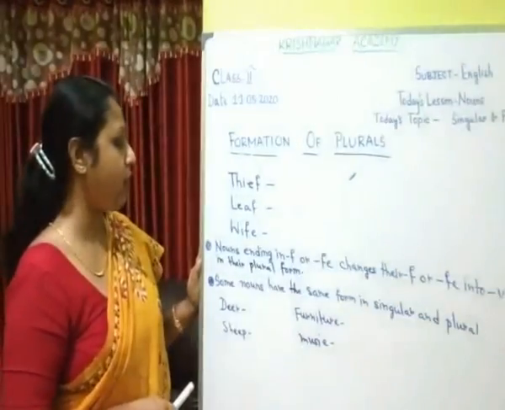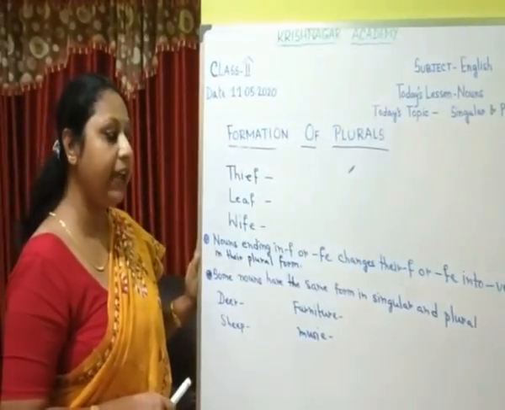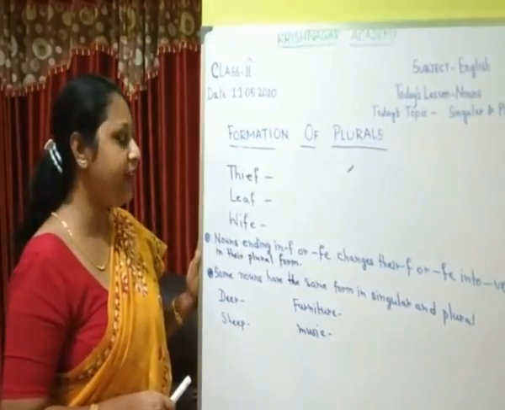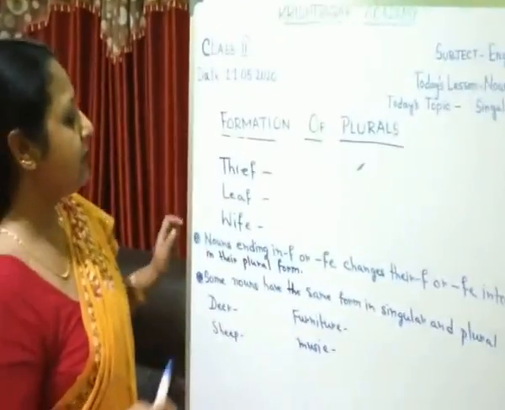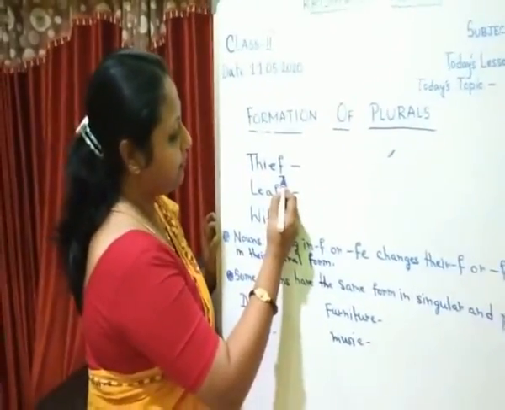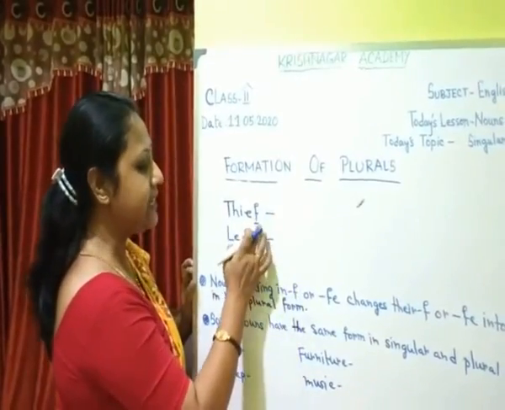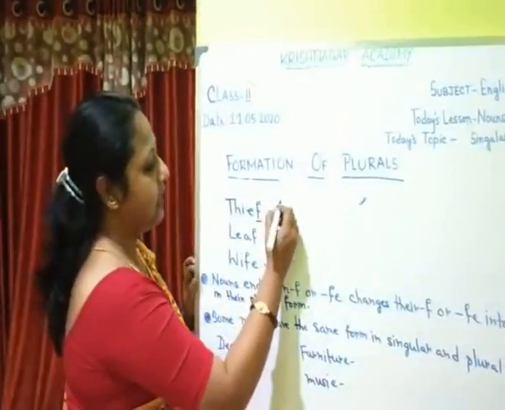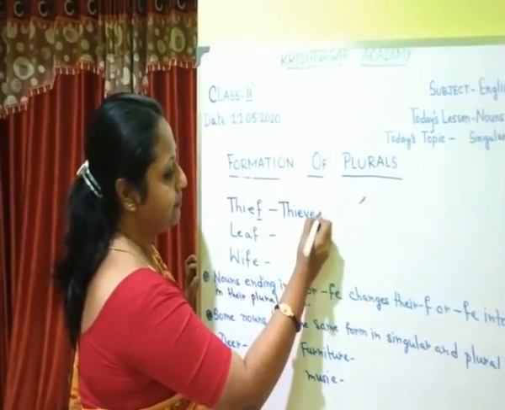Some singular nouns ending in F or FE change their F or FE into VES. For example, thief. It is ending with F. So to make the plural, we have to change the F to VES. Thief will become thieves.